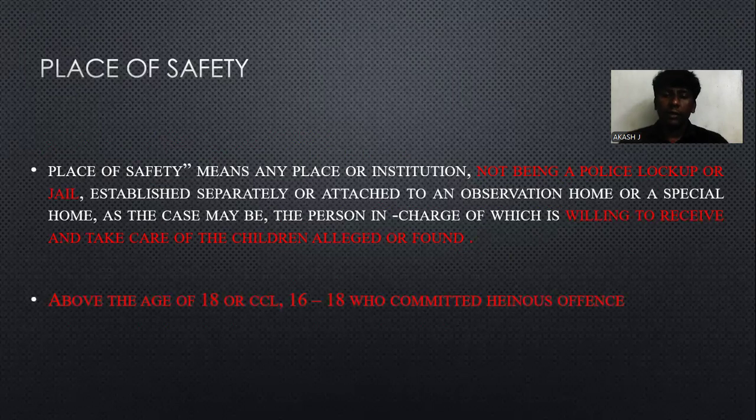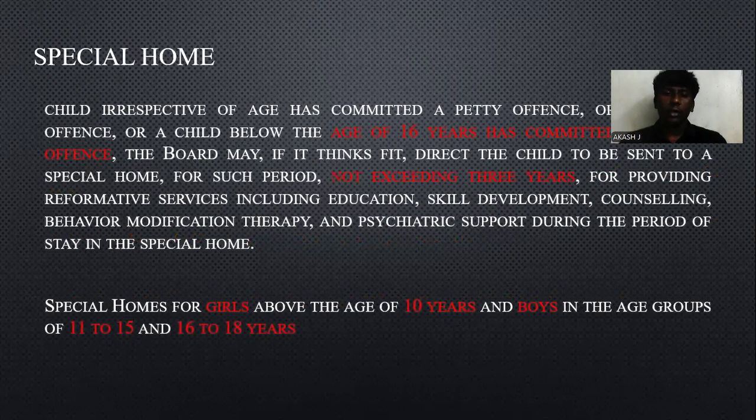But the place of safety is not a lockup or jail. It is a separate place that safeguards children who have committed a crime below the age of 18, particularly 16 to 18, and above the age of 18 who have committed a heinous offense. The child can be kept at a place of safety. The place of safety is usually near the observation home or special home. Okay, let's see about the special home.